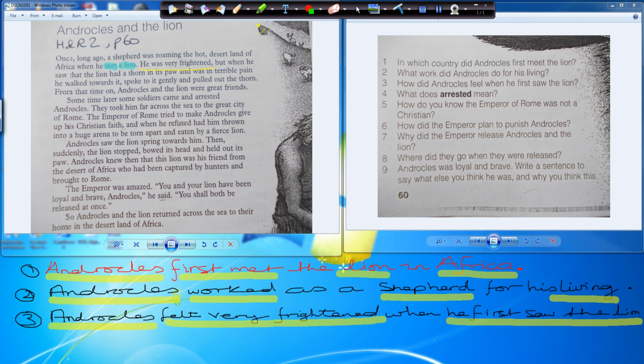Question number 4. What does arrested mean? So arrested means